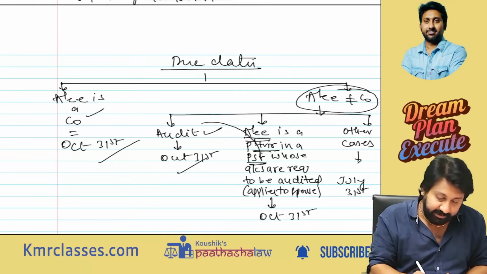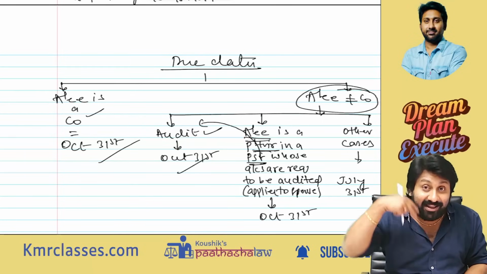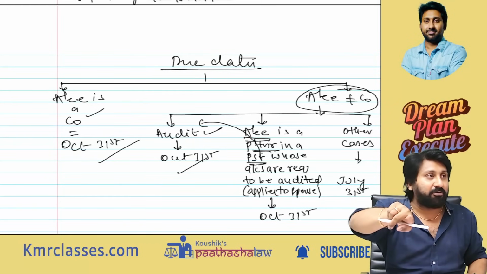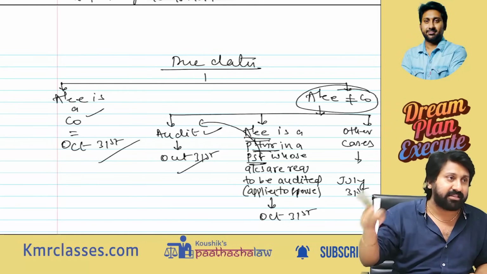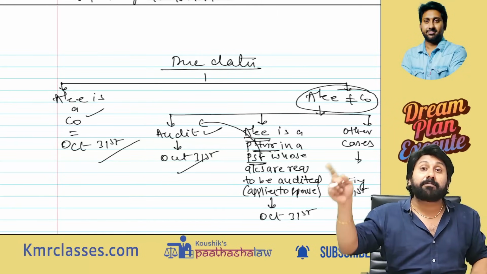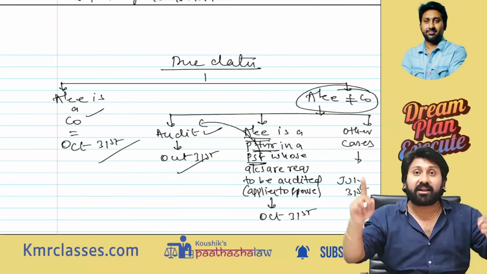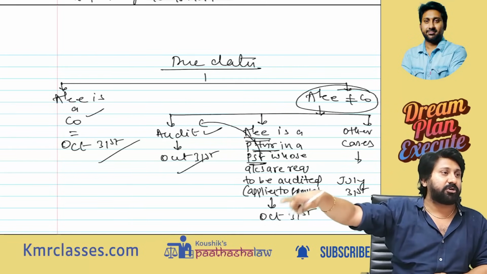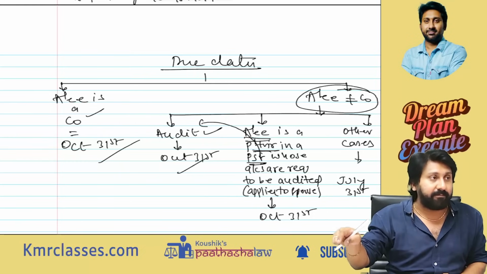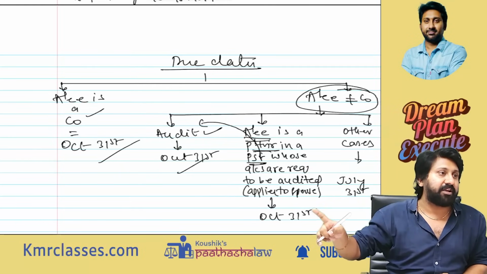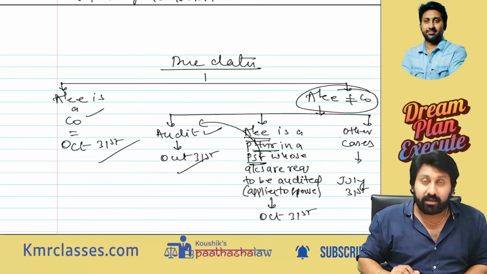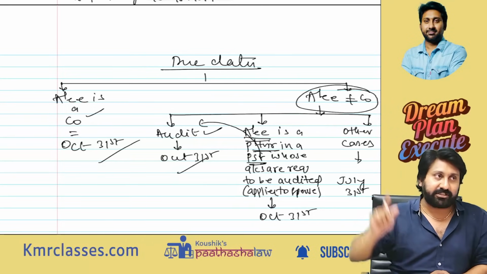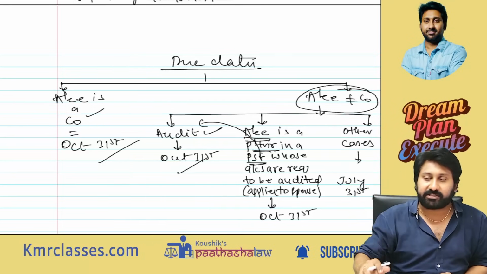The partnership firm is subjected to audit. If you are a partner in such a partnership firm, though technically you would normally file on a different date, 31st July, because of becoming a partner in that firm, partner and partnership are treated as one and the same. The same due date for the partnership firm applies also to the partners of that firm. So you also should file by 31st October. Sir, I am not a partner, my spouse is a partner. Then also October 31st. Other cases: July 31st is the due date.